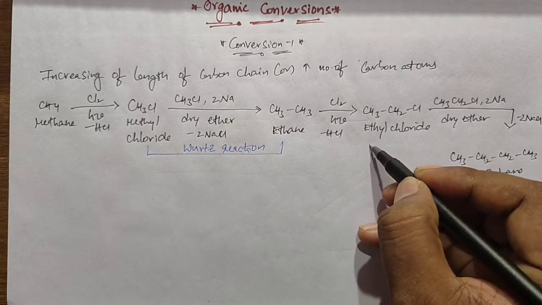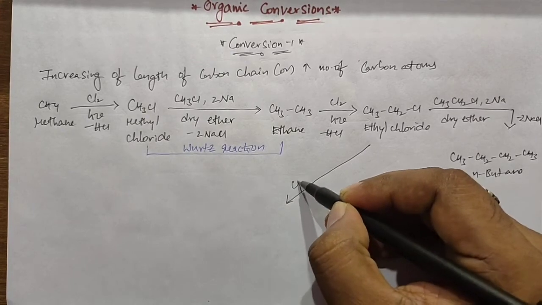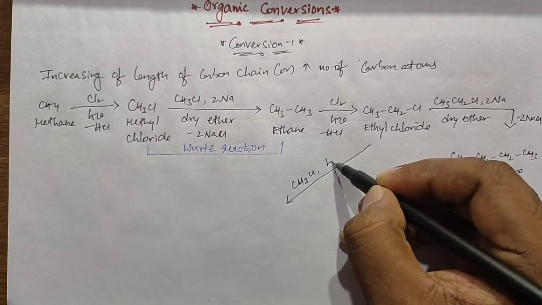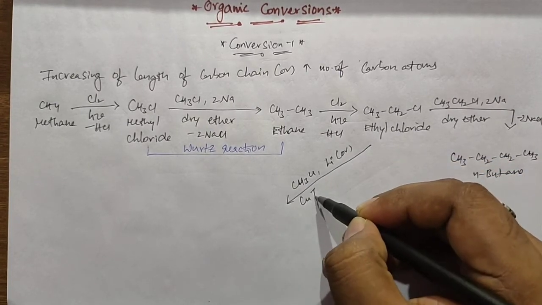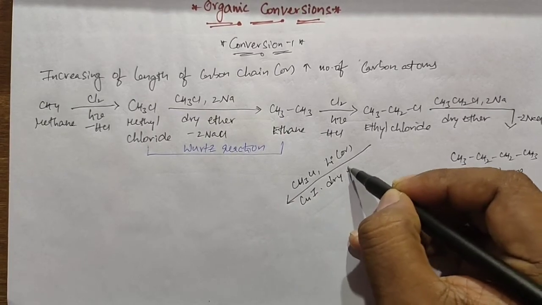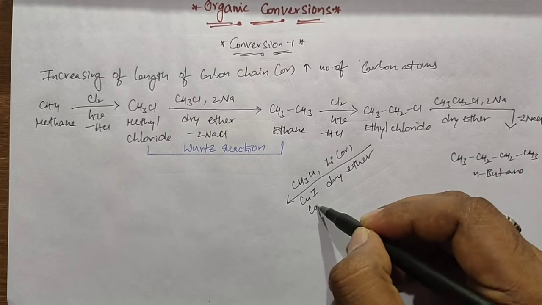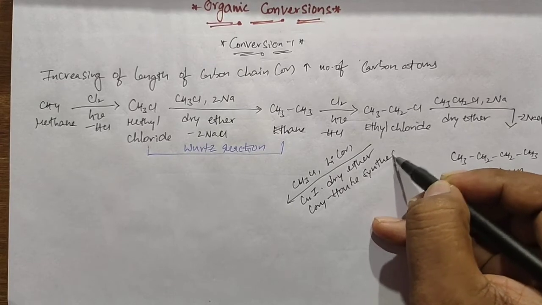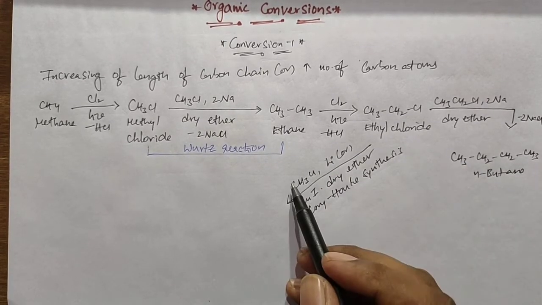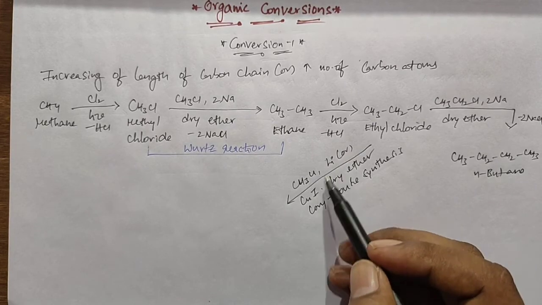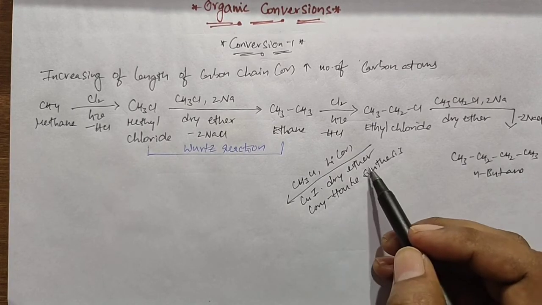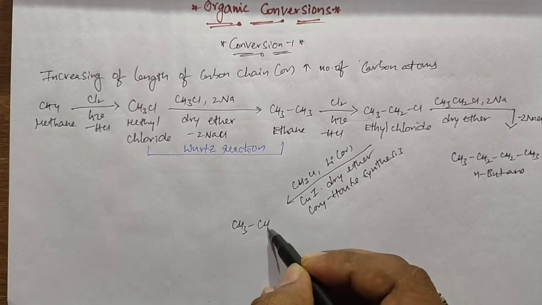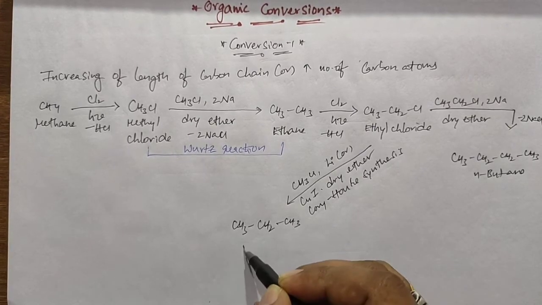Ethyl chloride reacts with methyl chloride in presence of lithium and copper iodide in dry ether. This is called the Corey-House synthesis, and it forms n-propane.